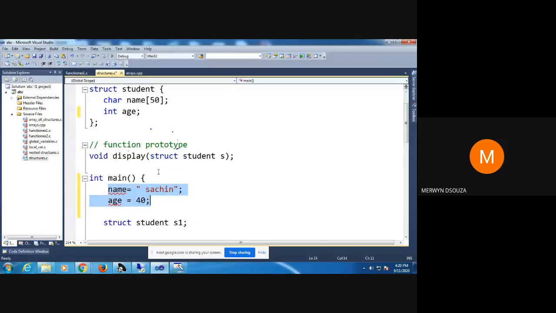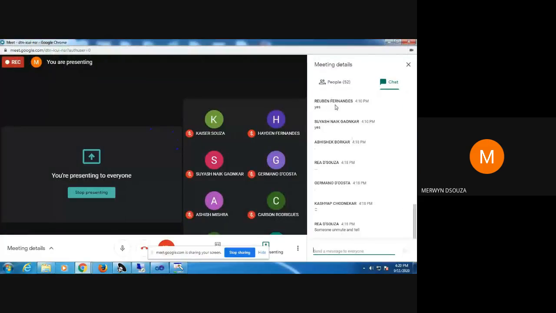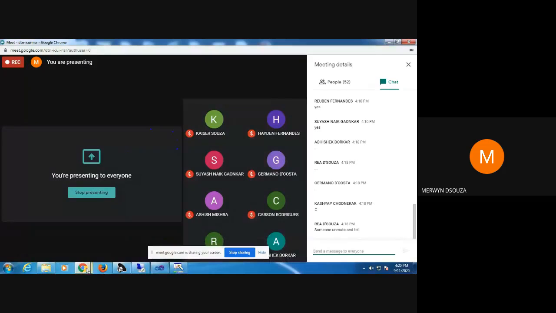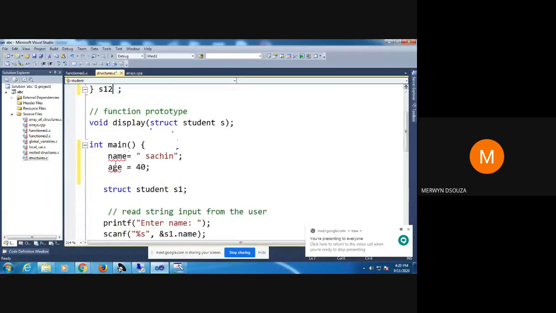If you want to initialize the members of a structure, you need to make use of a structure variable. A structure variable is declared here. You can give any name that comes to your mind. For example, I can take one student's name, Ruban, with roll number 12, as a variable, and initialize here.